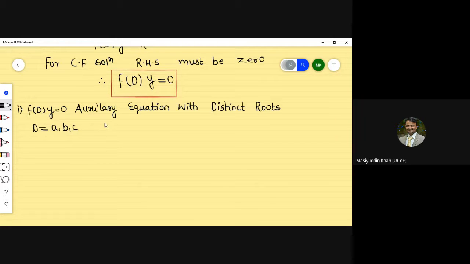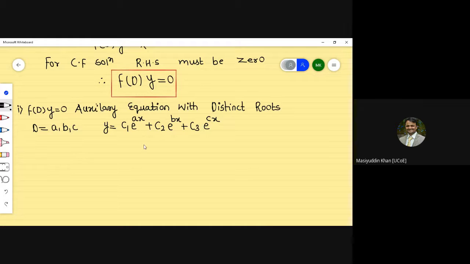How do we write the solution? The solution is y equal to, since there are three roots, you should write c1 e raised to ax plus c2 e raised to bx plus c3 e raised to cx. You should remember these things clearly.